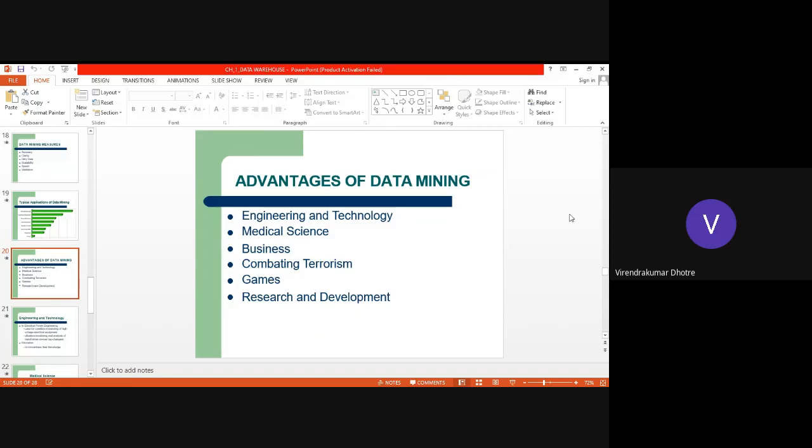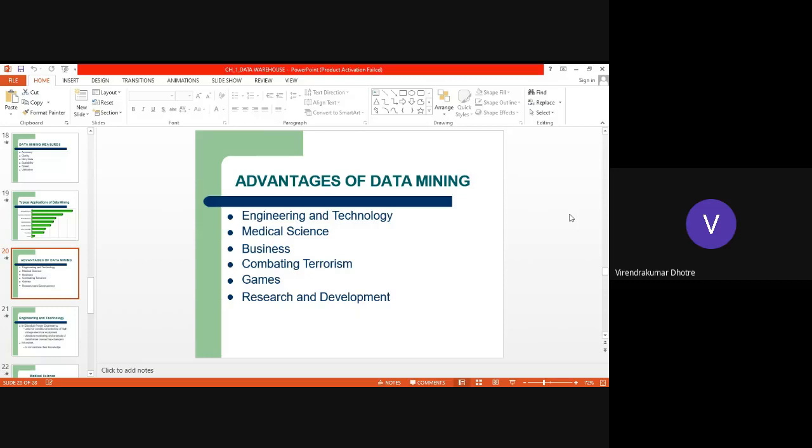And next is advantages of data mining. What are the advantages of data mining? These advantages are many more. We can apply data mining for engineering and technology. We have seen current situation forced us to go for the healthcare, or you can say logistics, rather than the products which are required to maintain your health, to identify, to trace it, to detect it, to track it. And there this engineering and technology is helping. In medical science, yes, data mining is there.